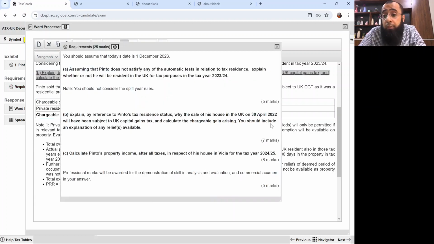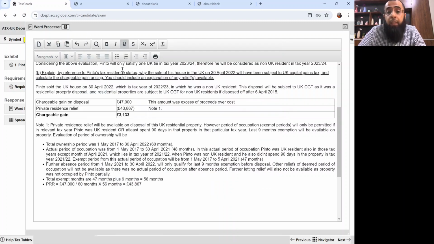Since it was a requirement of 7 marks and it only referred to the relief of PRR, and you all know that PRR is one of the concepts which we study in basic taxation, when he's asking it at advanced taxation level, it will require some involvement. I would say that it's slightly difficult if you're not good at PRR.